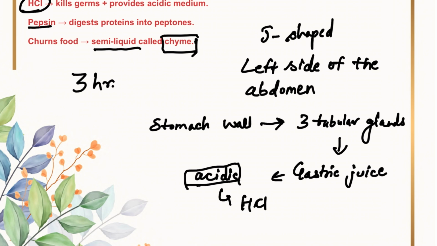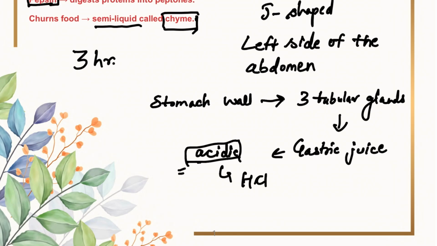And the protein digestive enzyme pepsin is only active in the presence of acid. So, you know now what is the function of hydrochloric acid? To make the medium of gastric juice acidic, so the enzyme pepsin can digest the food protein properly.